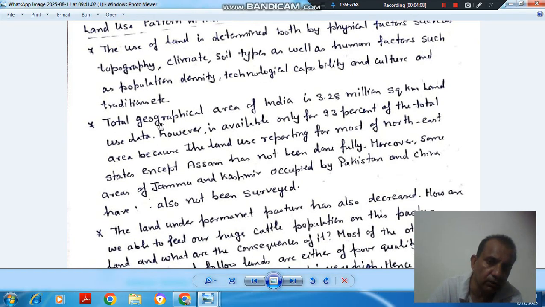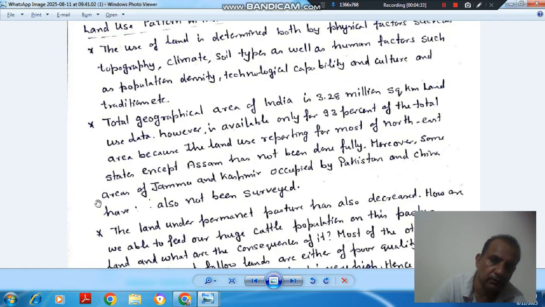Second point, the total geographical area of India is 3.28 million square kilometers. Land use data, however, is available for only 93% of the total area because land use reporting for most of the northeastern states except Assam has not been done fully.